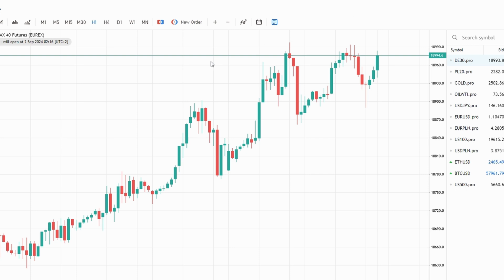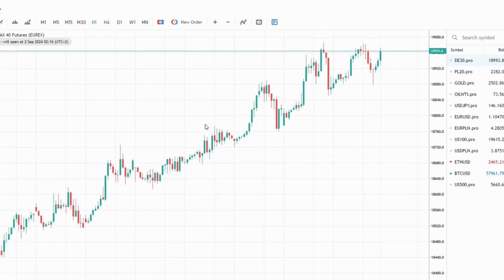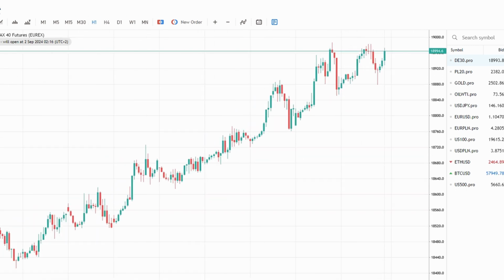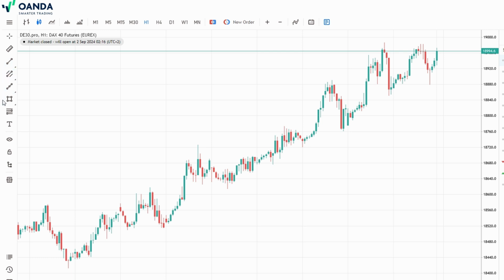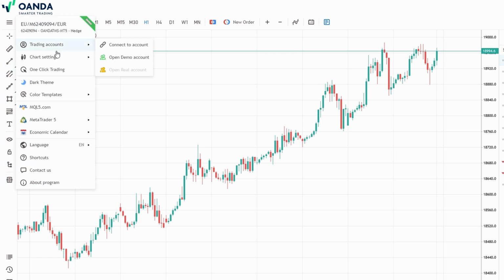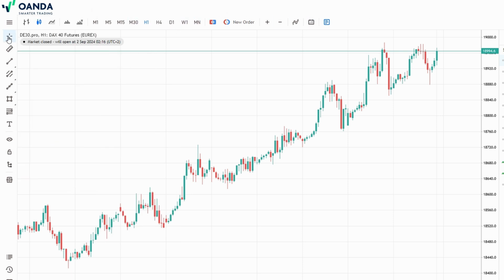What now? Well, the first thing you'll notice is the layout of the platform. Oanda has done a pretty good job of keeping things organized and user-friendly, which is great because no one wants to be overwhelmed by a bunch of cluttered information when they're trying to make a trade. On the left side of your screen, you're going to see several key features that you'll be using quite a bit: technical analysis, news, market tools, economic analysis, and preferences. Each of these plays an important role in your trading journey.